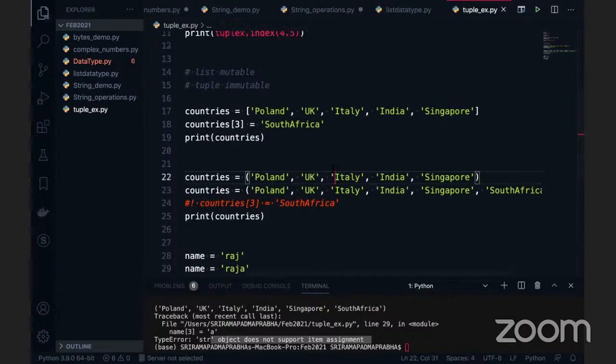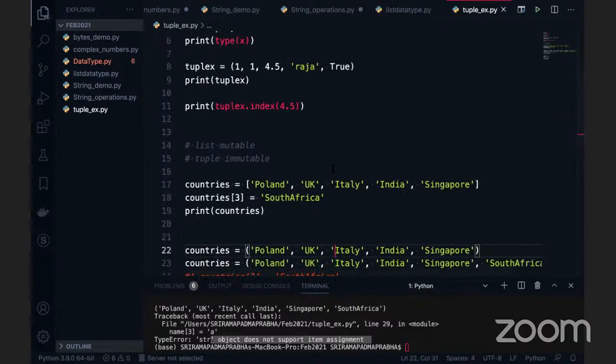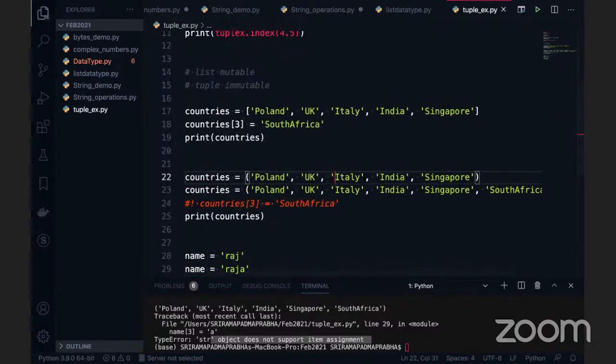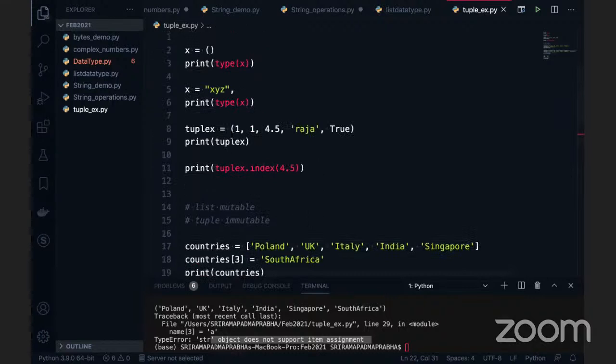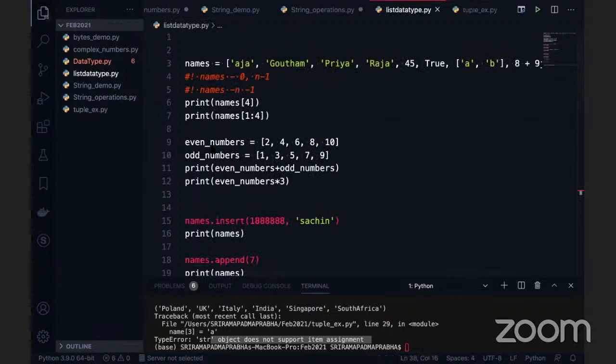Now I have a requirement in my code: I don't want to duplicate my data. You can see, for example, in the previous data, the data is duplicated in the tuple, and in the list also. If I don't want duplicate data, then Python introduced a new data type called the set. Set is mainly used for non-duplicated data.